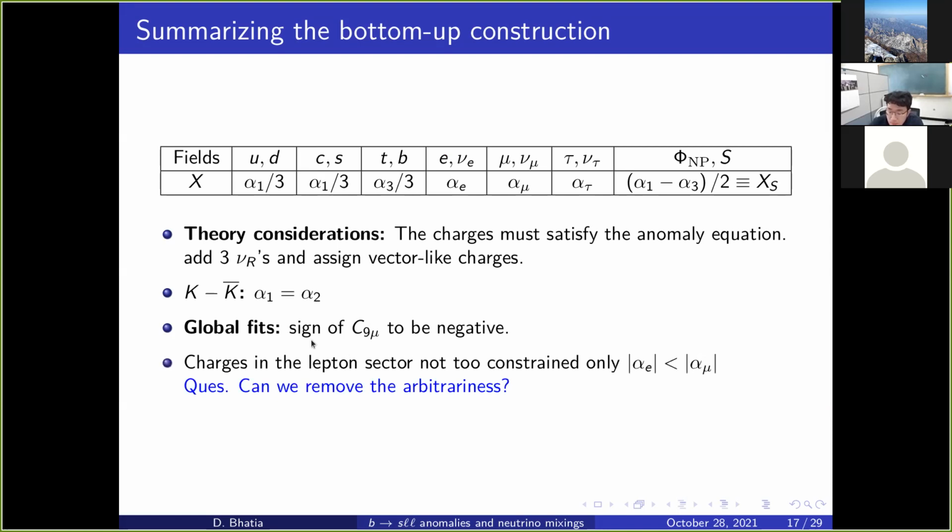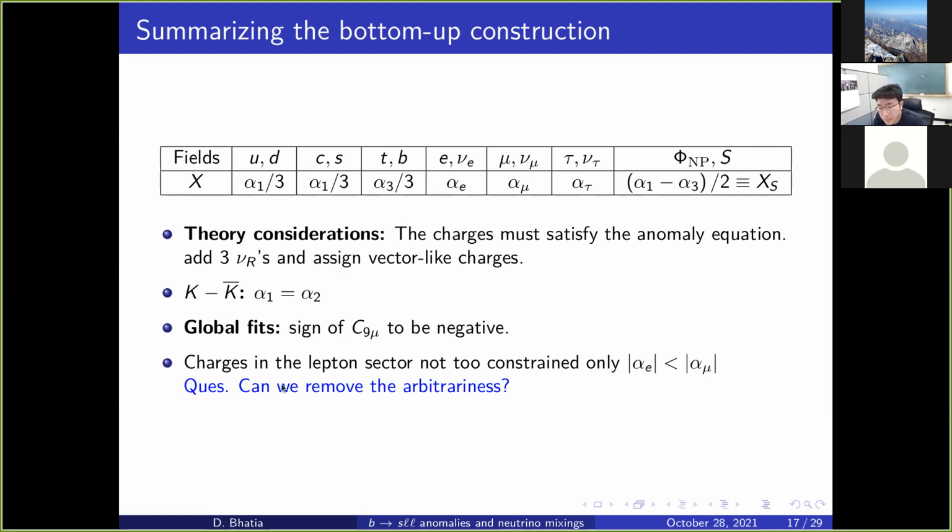What we see from this whole construction is that we have managed to constrain the charges of the quark sector, but so far the charges of the lepton sector are not too constrained. We just know that the X charge of the muon should be greater than the X charge of the electron. Apart from that, we do not know anything. We still have some arbitrariness in the lepton sector.